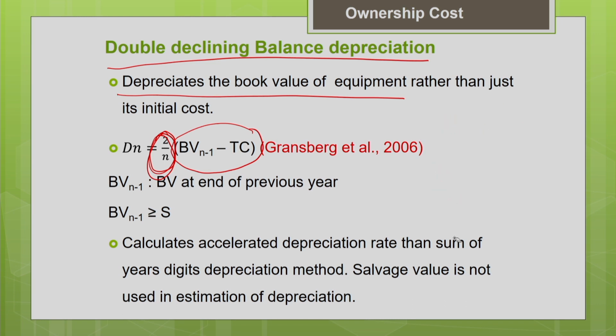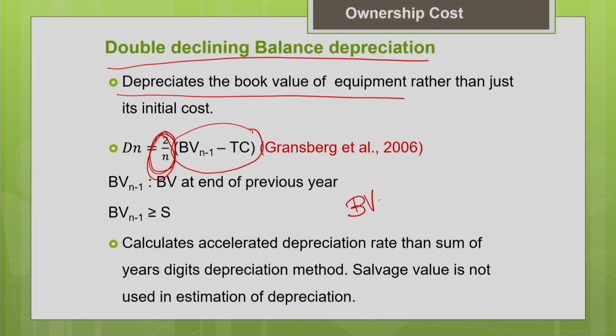Book value is the initial cost minus the accumulated depreciation. If you are going to calculate the book value for every year, say I need the book value at the end of year 1, you should know the book value at the beginning of year 1.